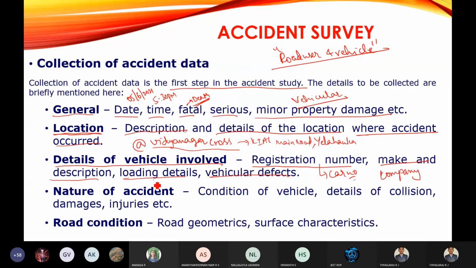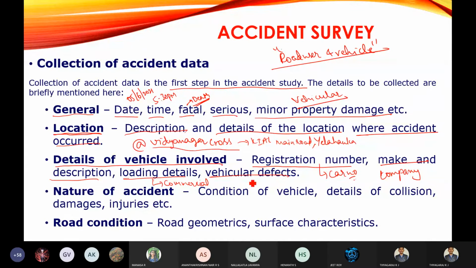Then loading details. You can expect loading details whenever there are commercial vehicles, like a truck or a Tata. If commercial vehicles are there, you can go for these loading details and note them down. Then the vehicular defects, as we all know, failure of brakes, poor headlight system, steering system, tire burst.